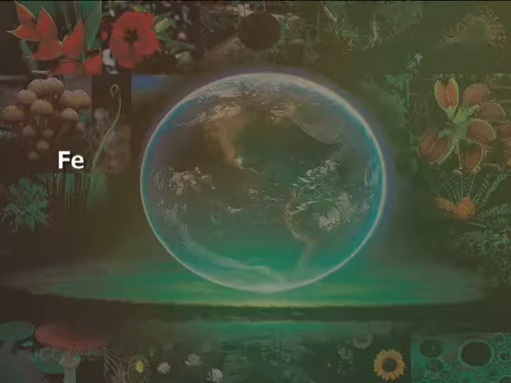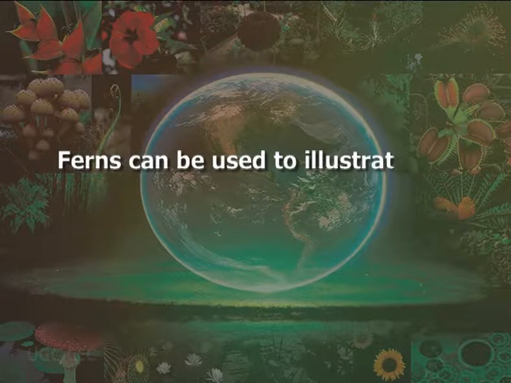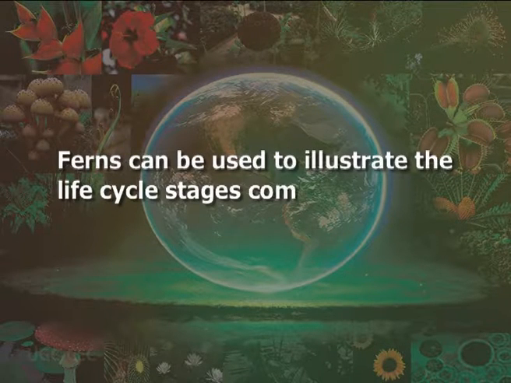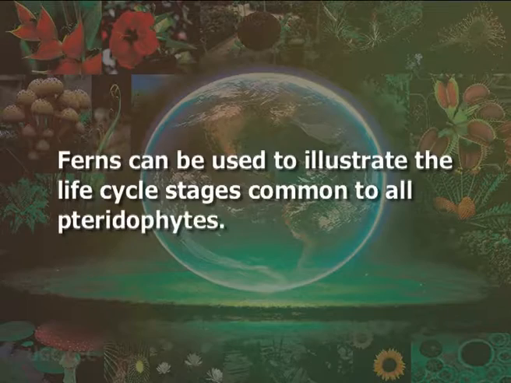All pteridophytes have a true alternation of generations in which a dominant sporophyte generation produces spores through meiosis and a free-living gametophyte generation forms gametes, that is eggs and sperms, by mitosis. Ferns can be used to illustrate the life cycle stages common to all pteridophytes.